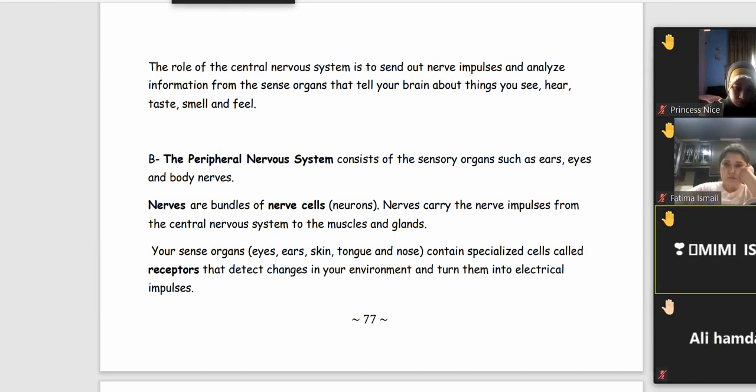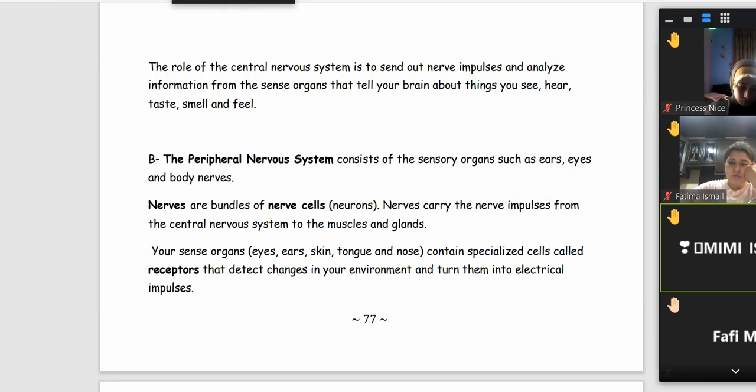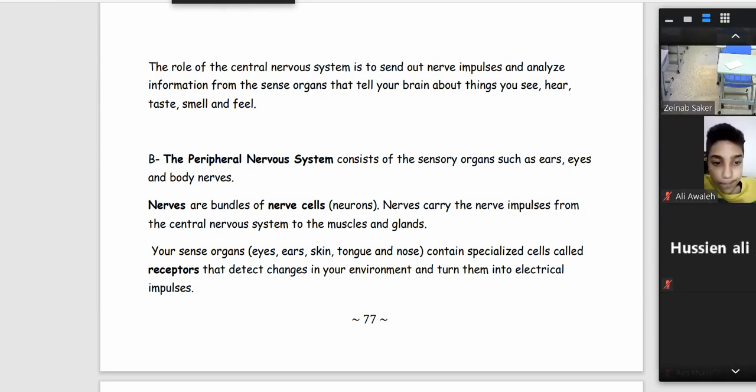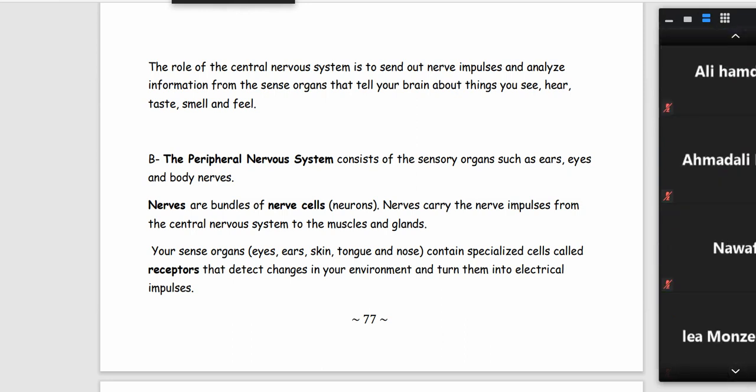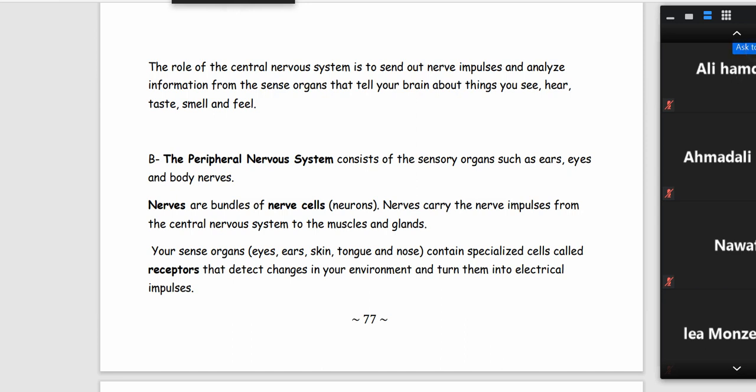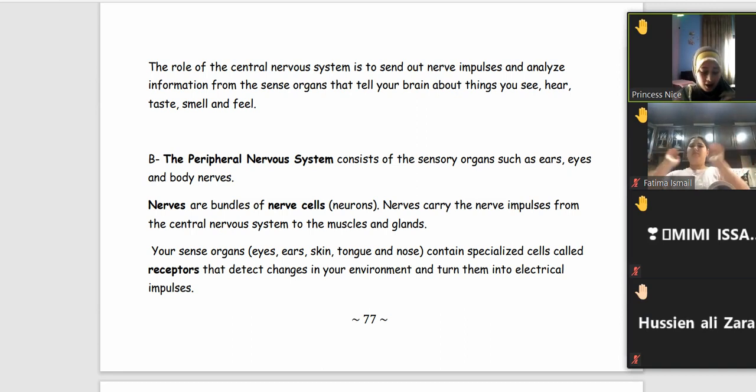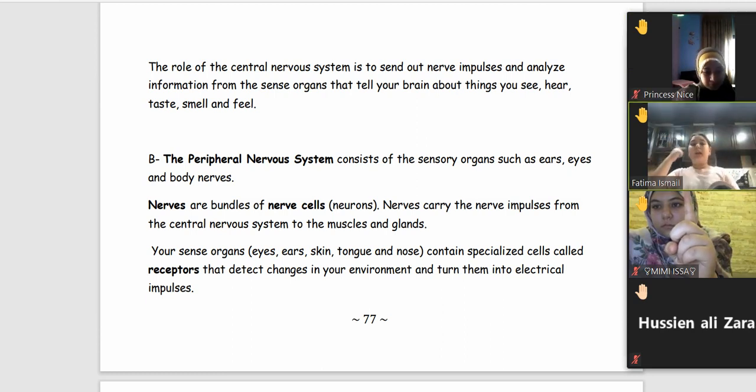To the brain. Excellent. Now, the brain, what will it do with this message, Ali Hamdan? What does the brain now do? The brain sends to the nervous system. Let's start to think of it.